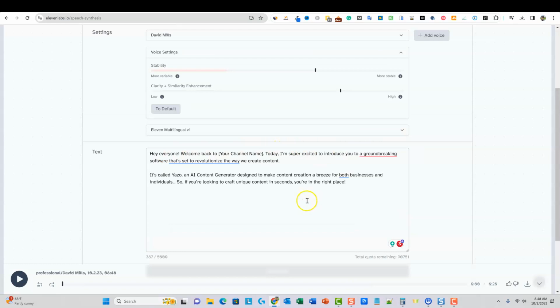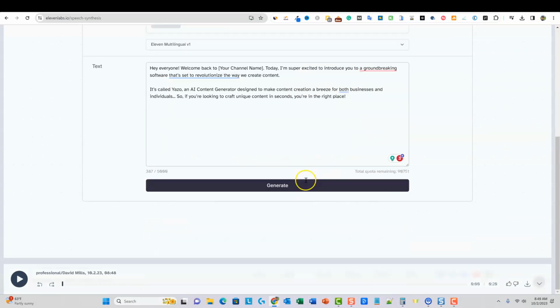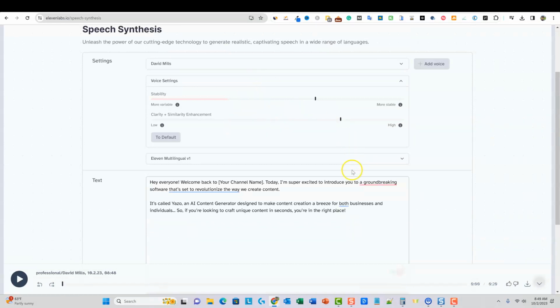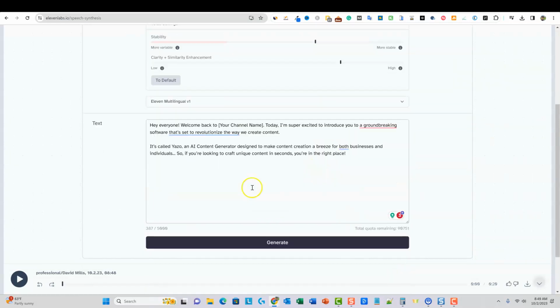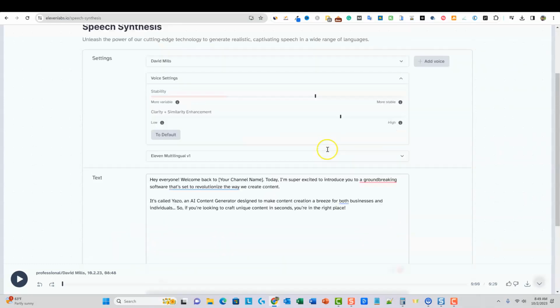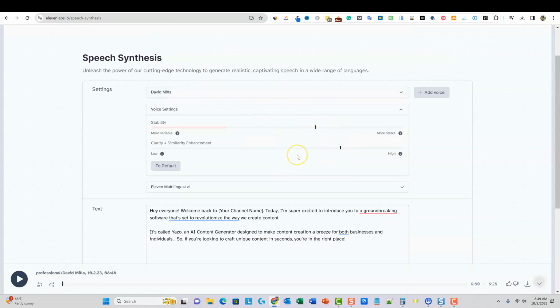That seemed to do a lot better with the speed for some reason, adding the stability up higher. So you'll fool around with this. You'll get what sounds great for what you're looking for, but just listen to that voice. It sounds exactly like my voice. Pretty dang cool stuff. So this is the combo pack that I would use.